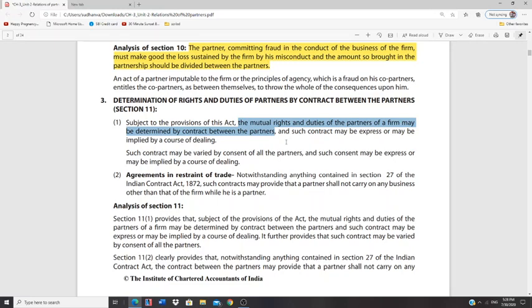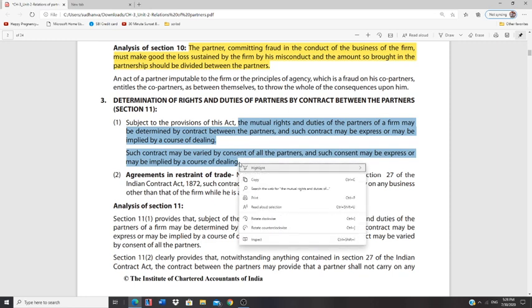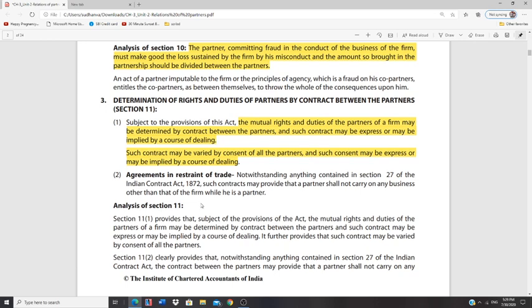The mutual rights and duties of the partners of a firm may be implied by a course of dealing. What do you mean by course of dealing? Here it means in a partnership agreement, in case of any particular restraint of trade, they should not carry on that particular business as long as he is a partner.